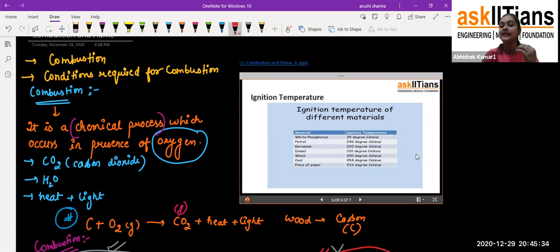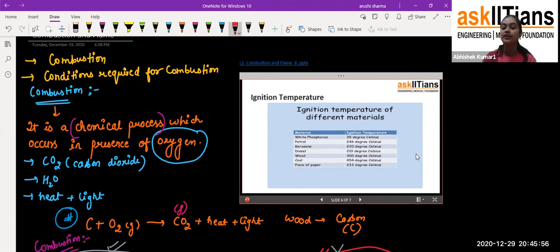So students, if we talk about LPG or kerosene, these are some kinds of things. Even petrol is only 246, so there is not much difference between petrol and kerosene. It's just that coil has a very high one, 454, so there is a high difference between these two, like 200 something.